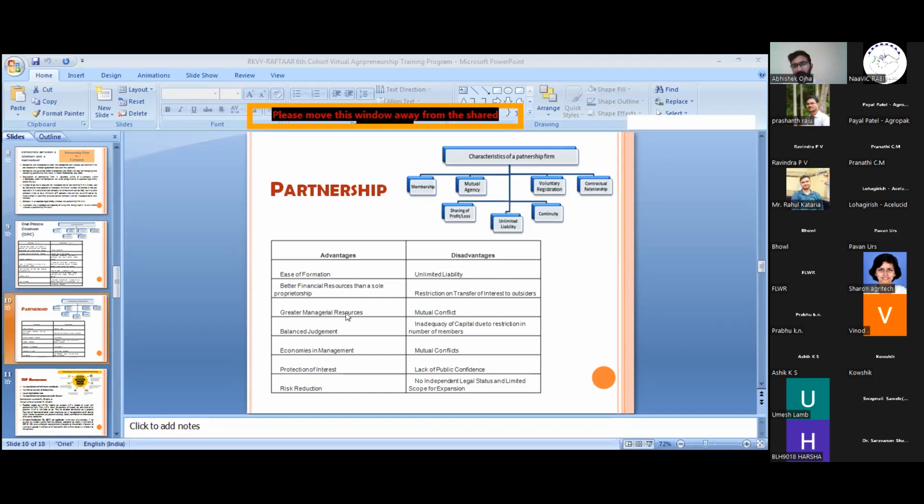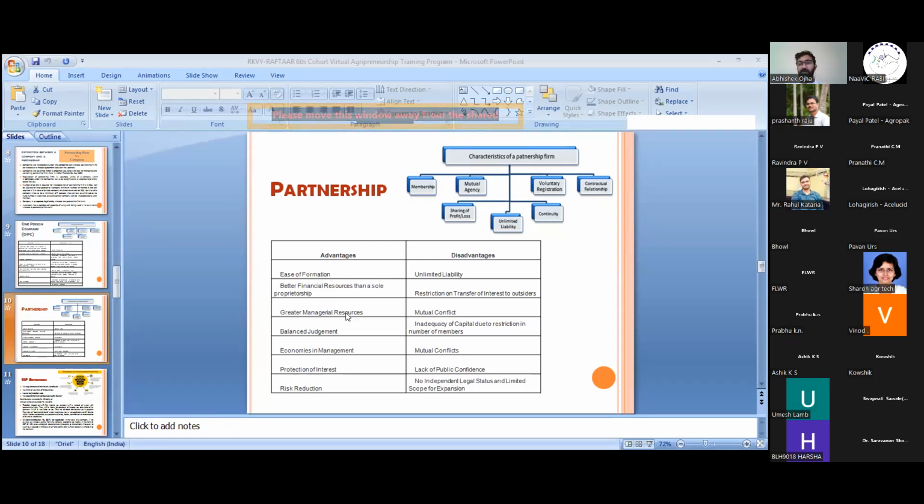Disadvantages are unlimited liabilities and restrictions on transfer of our interest. If I die or I just want to leave that partnership firm, then the whole partnership firm gets dissolved. And if my partner wants to go outside or wants to introduce some other person, then there is a restriction. We have to calculate the partnership firm's criteria, such as how much capital he can bring in, what our shares are, and the profit we have, and we have to change every bit of the contract.